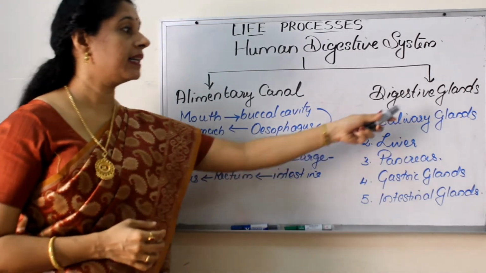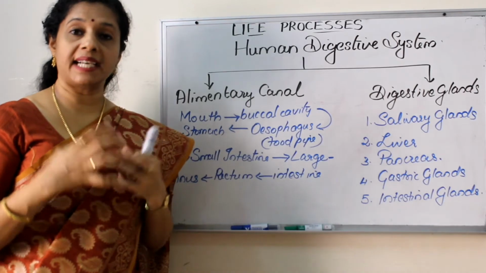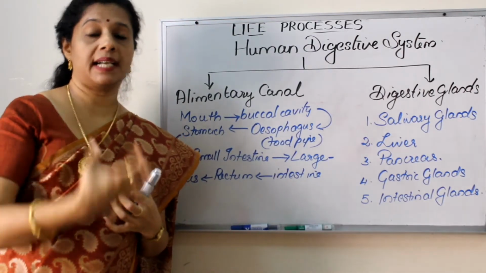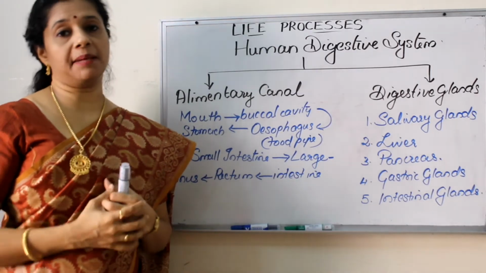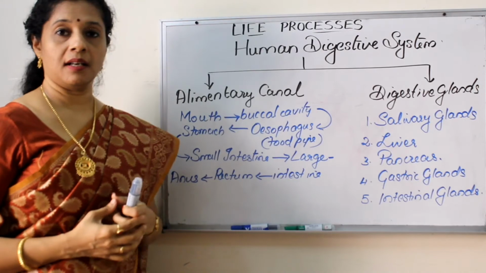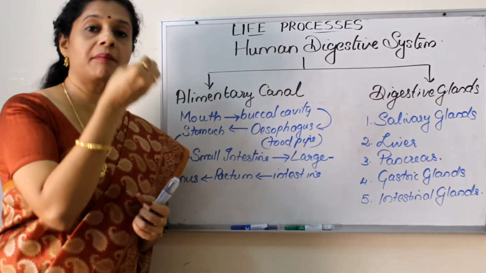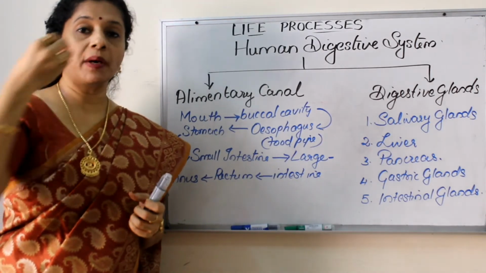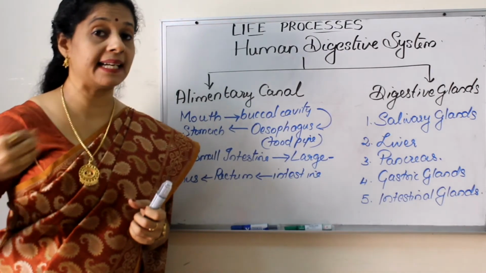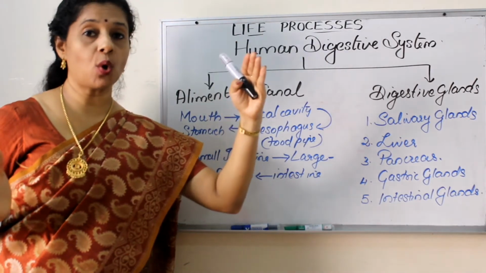Those are called glands. So we have digestive glands present in our digestive system to support digestion. At the same time, we have a long tube called the alimentary canal, which starts from the mouth and opens at the other end called the anus. So it is called a complete digestive system because there are two openings.